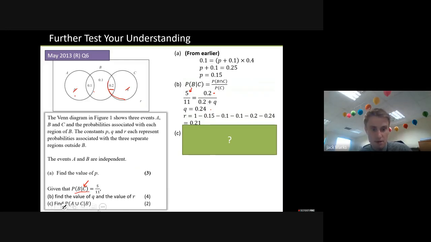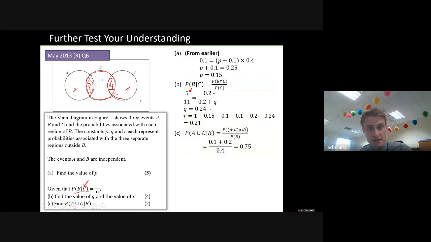And then part C is about using your final diagram. So given B, in other words, given that part there, so out of that 0.4, if you like, what's the probability that it's in A at all, or that it's in C at all? So that should be 3/4, okay, because it's 0.3 out of that 0.4. So if you're using the formula, you're just effectively using the diagram. But sometimes some situations are probably better for the formula, some are better for the diagram.